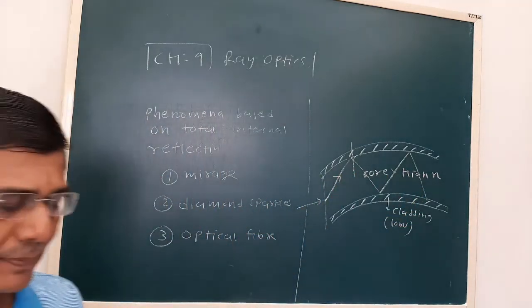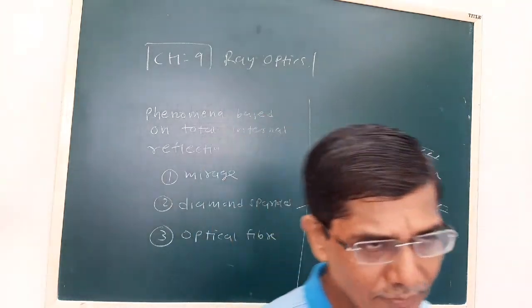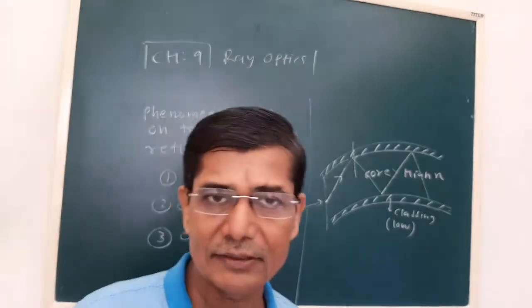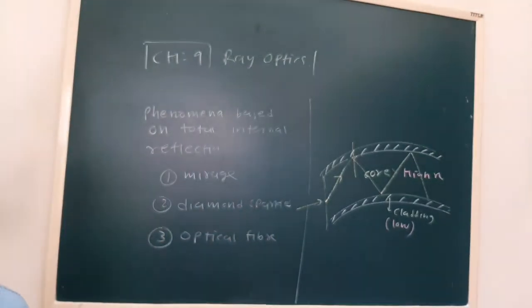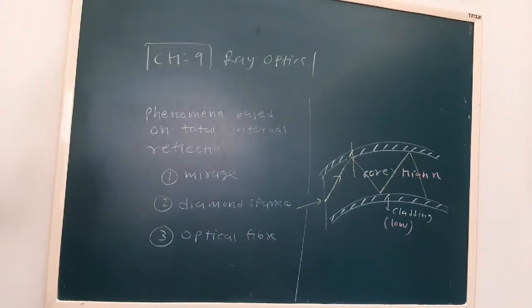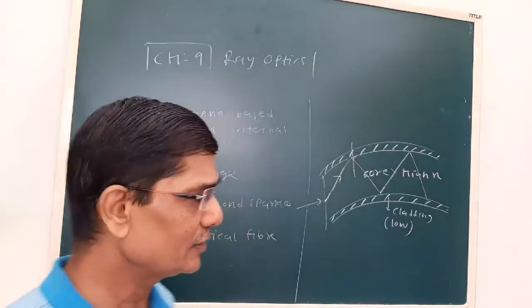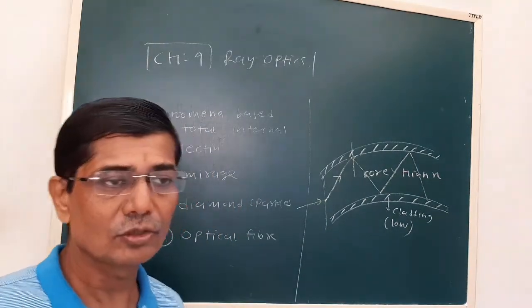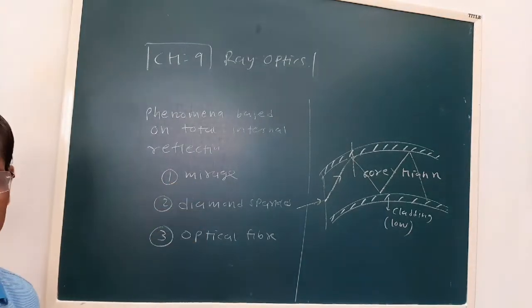See, the optical fiber has a number of advantages compared to our normal cable. That's why it is nowadays very important in the field of communication. This is a phenomenon taking place because of total internal reflection. So, three phenomena. One is a mirage. This also you studied in the 10th standard.